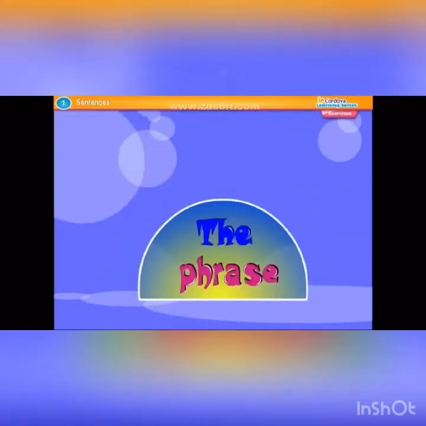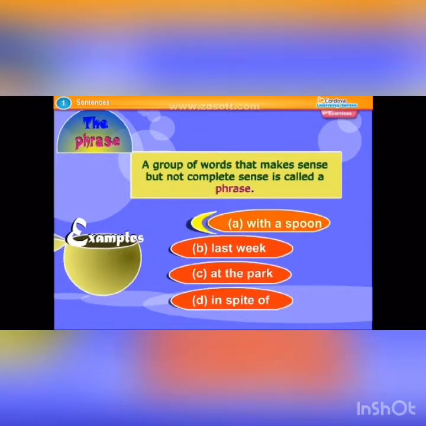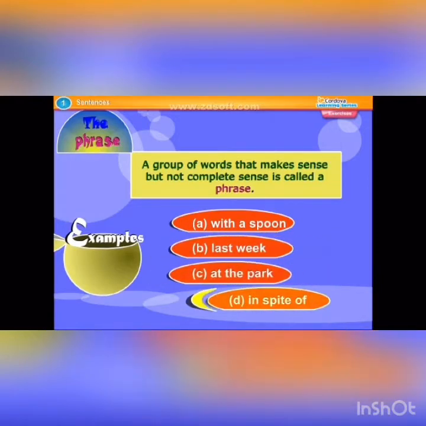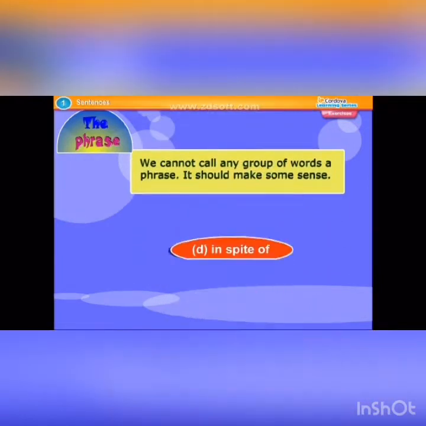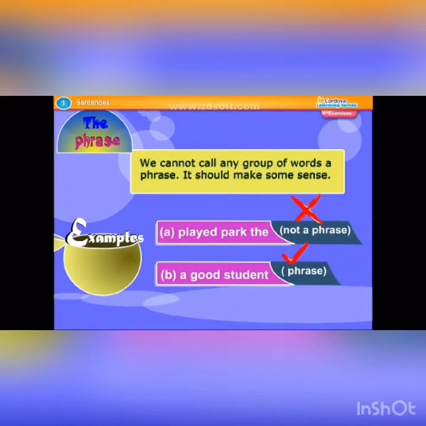The phrase. A group of words that make sense but not complete sense is called a phrase. Examples: with a spoon, last week, at the park, in spite of. We cannot call any group of words a phrase. It should make some sense. Example: played park the, not a phrase. A good student, phrase.